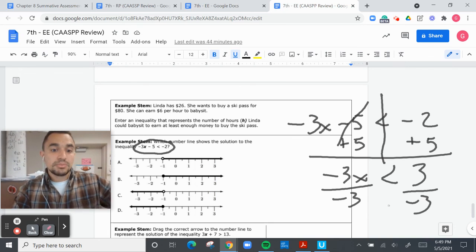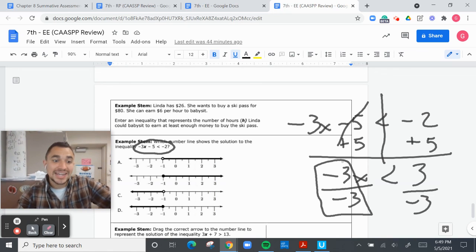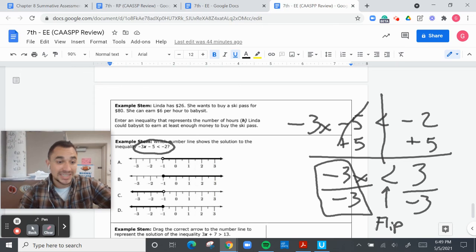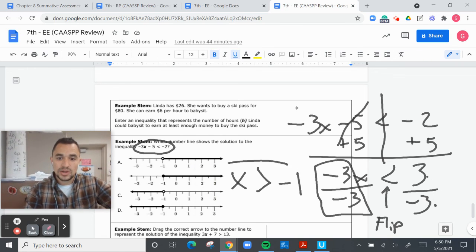Here's a big important tip. When you divide by a negative, you have to flip. I can explain to you why you need to flip, but at this moment in the year, we're just going to say you flip it. I can easily explain why. I can prove it to you with test numbers. That can take a whole hour, though. I'm not going to do that. When you divide, you need to flip this. So x is going to be greater than negative 1, because 3 divided by negative 3 is negative 1.